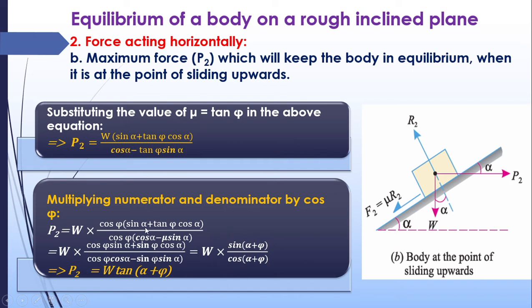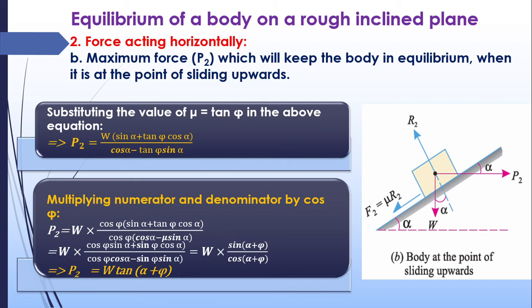Here, cos x sin y plus sin x cos y is sin of x plus y. Cos x cos y minus sin x sin y is cos of x plus y. These conversions you should know. So you will get W tan alpha plus phi as the maximum force. This is the maximum force needed to make the body in equilibrium and to restrict the upward movement of this particular body. So this is the second case.